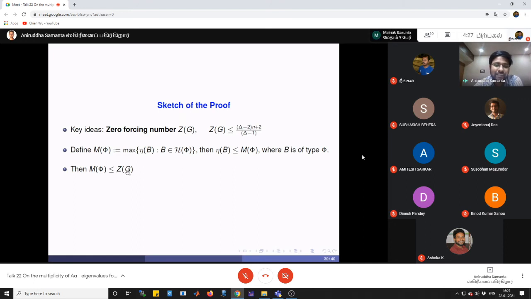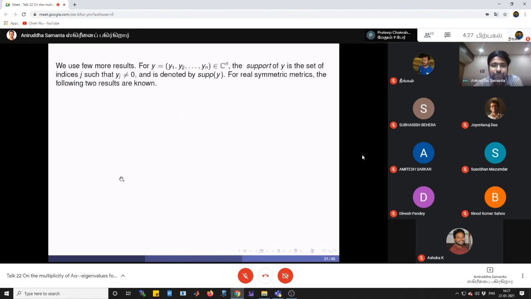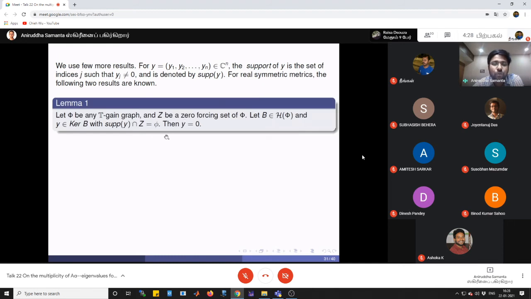Now another claim: M of phi is less than or equal to Z of G. What is G here? G is the underlying graph of phi, right? To prove this result, we have to prove two lemmas. Let Y be any vector in Cn. Then the support of Y is the set of indices such that its associated component is non-zero. For real symmetric matrices, this result is known. Now we are going to prove it for complex matrices.